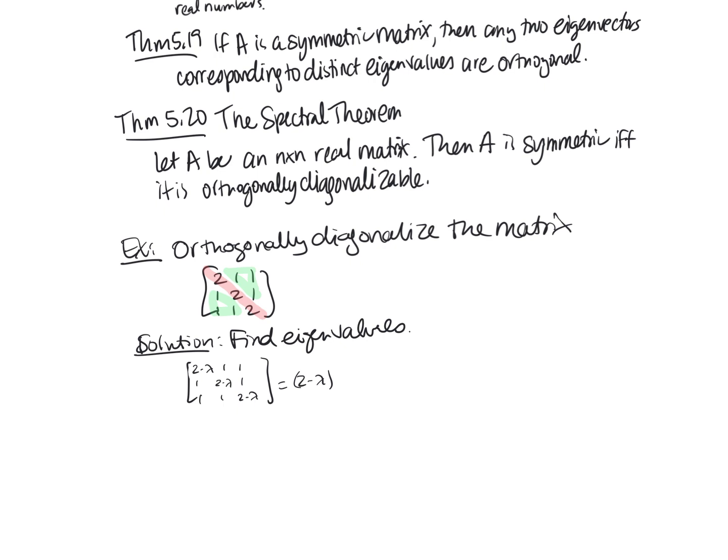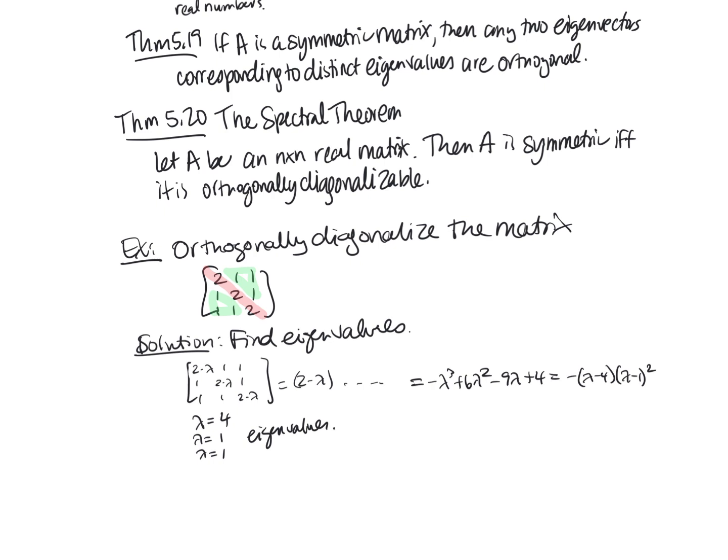Okay, so this is telling us the characteristic polynomial is going to equal negative lambda cubed plus 6 lambda squared minus 9 lambda plus 4, which factors to negative lambda minus 4, and then lambda minus 1 squared. And so our eigenvalues are going to be lambda equals 4, lambda equals 1, and lambda equals 1.